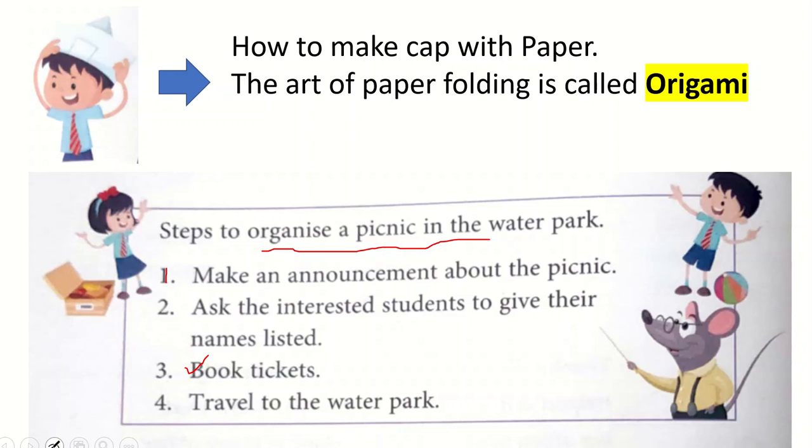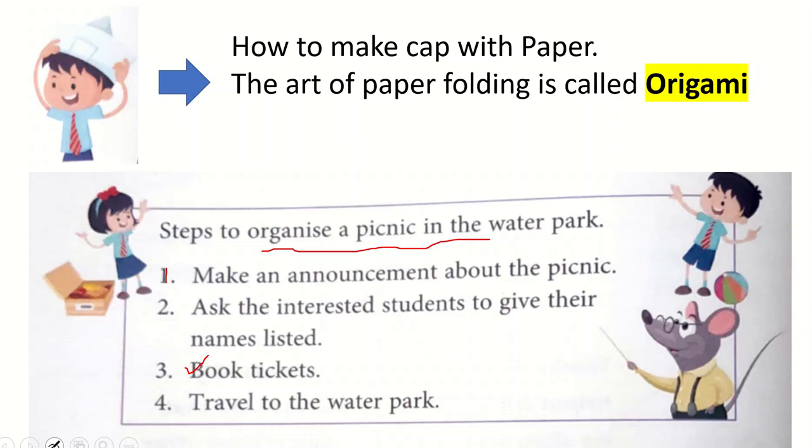If the parents are satisfied with the picnic, only then can they give money to their children. Children will come back and submit the money to me. After that, I'll go to the water park manager to discuss this. When they allow us, they can tell us that on a particular day at a particular time we can come to the water park, and then on that final day we can go.